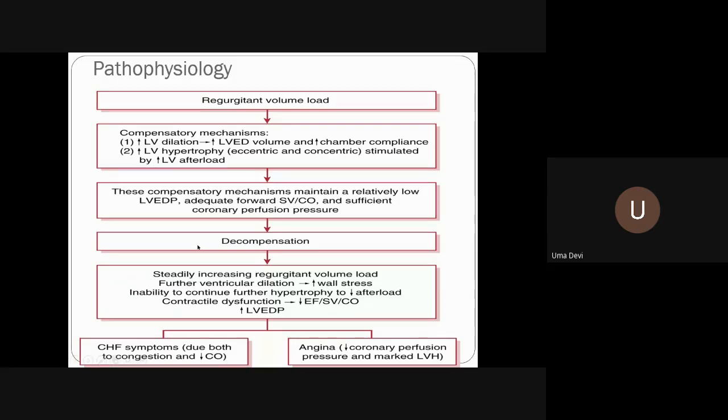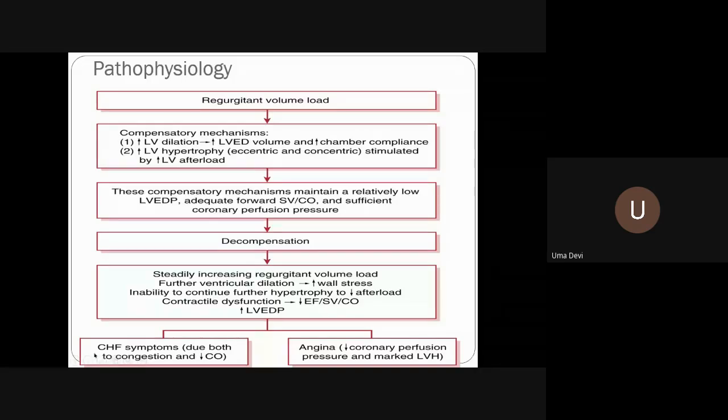Now, after a certain stage, decompensation starts setting in. There is a steadily increasing regurgitant volume load and further ventricular dilatation. Wall stress increases, and after a certain stage the hypertrophy does not keep up. At this stage there is contractile dysfunction. Ejection fraction goes down, stroke volume starts coming down, and cardiac output comes down. Until then the compensatory mechanism was able to maintain the left ventricular end diastolic pressure.